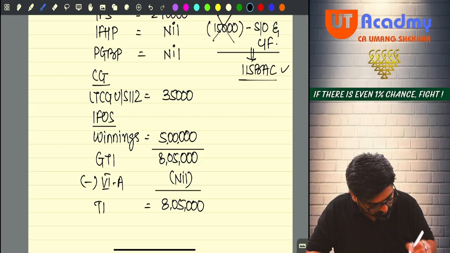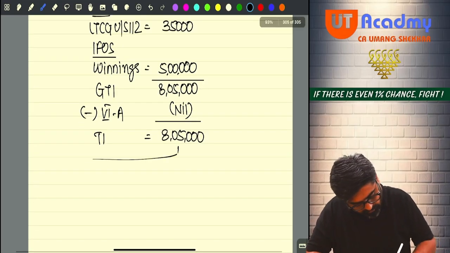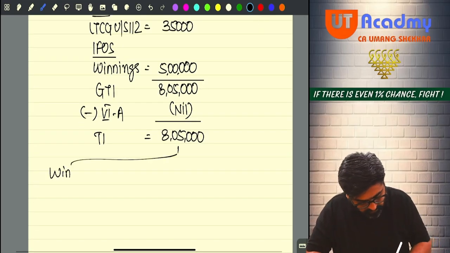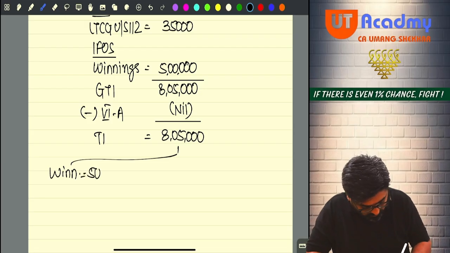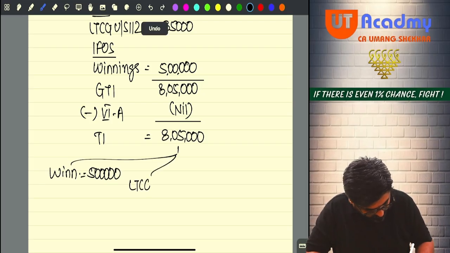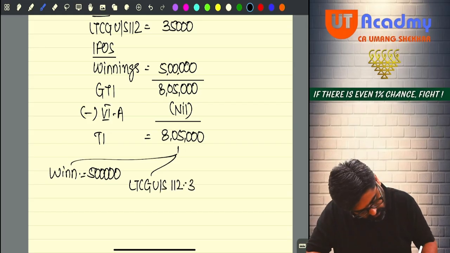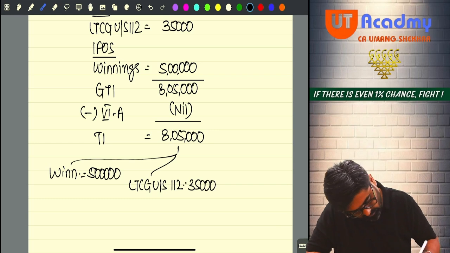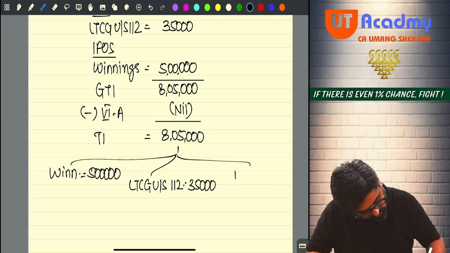Done, sir? Now out of 8,05,000, how much is the winnings? Winnings is equal to 5 lakhs. How much is my LTCG? Under section 112, it is 35,000. And how much is my balance total income?